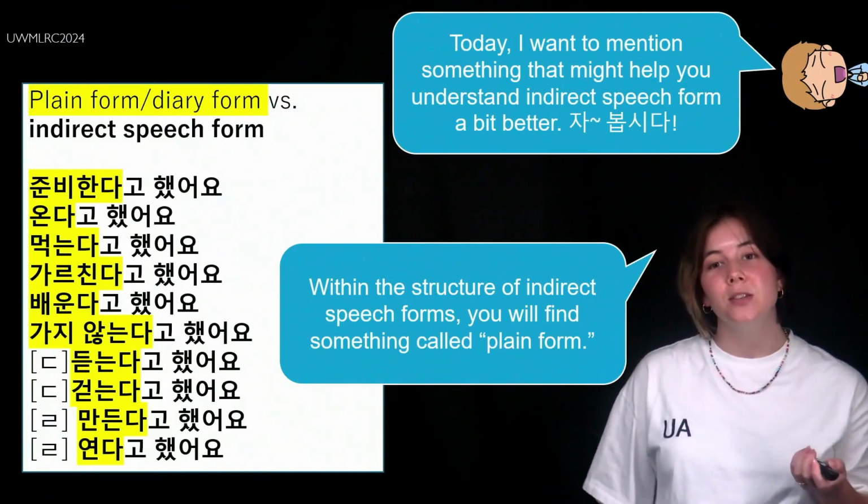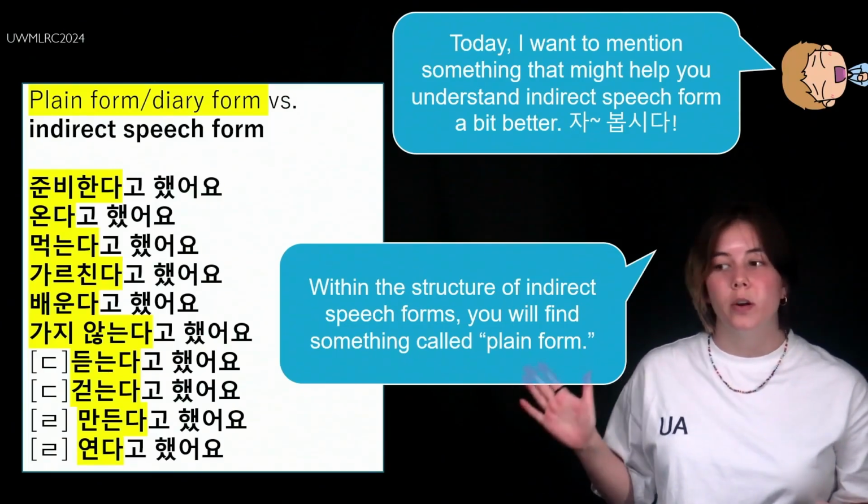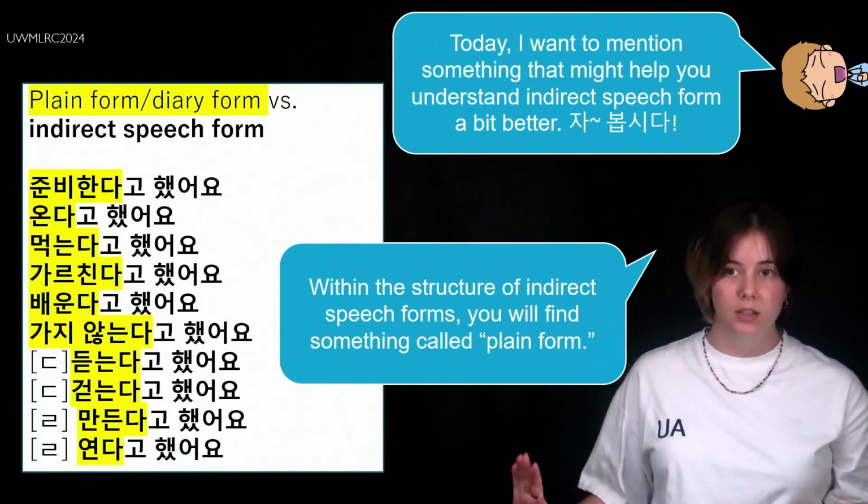Why am I telling you this? Why am I mentioning this to you now? It is not what you're going to be tested on. It's not what you're going to be quizzed on.